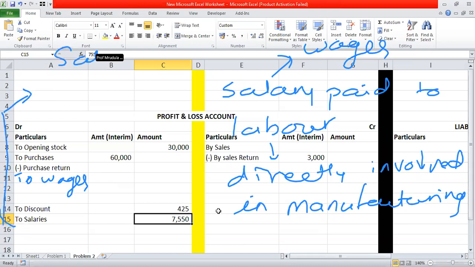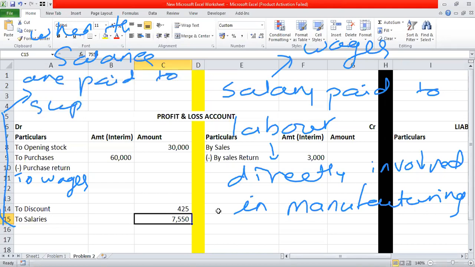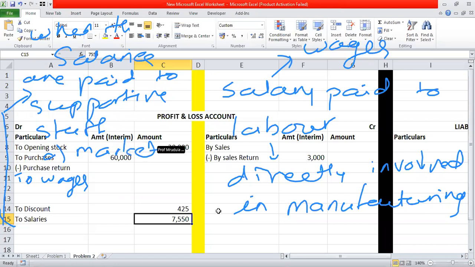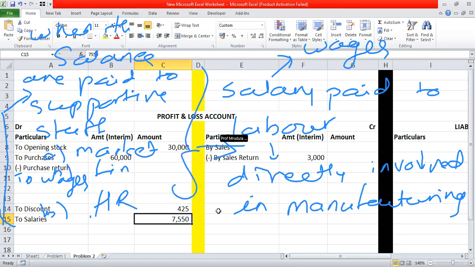Why? Because when the salaries are paid to supportive staff, who comes in supportive staff? Marketing, finance, HR, the streams of your MBA, all those people who are not directly working on the machineries, when salary is paid to such people it is called salaries. And the people who are directly working on the machineries, when we pay them salary, we call it a wage. Is that clear, guys?